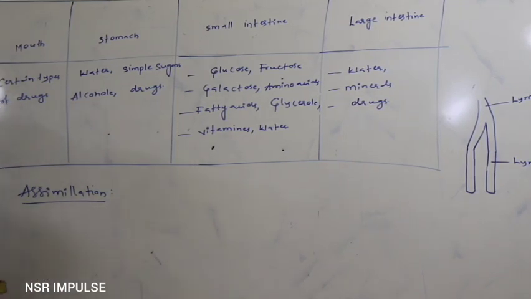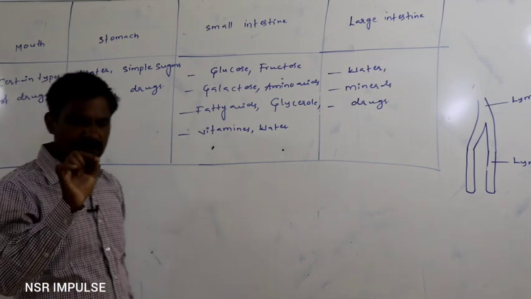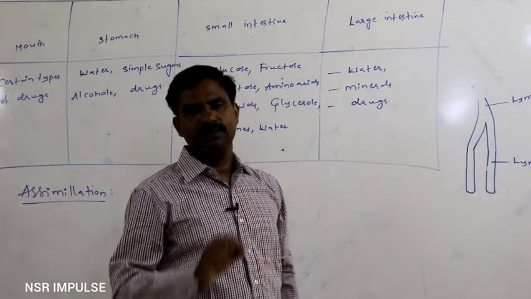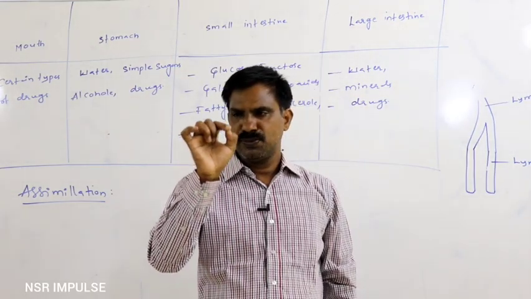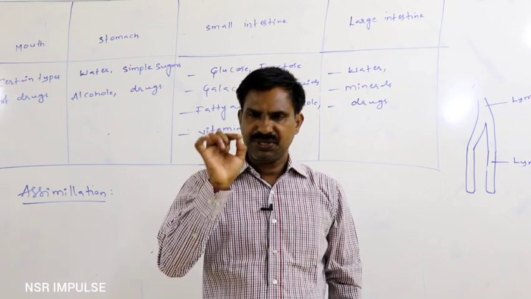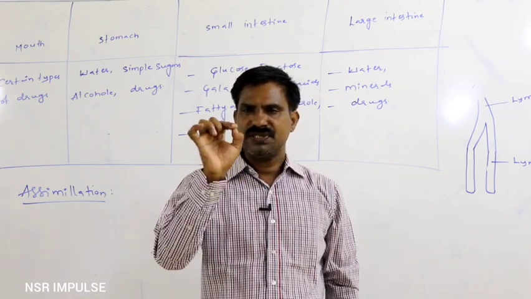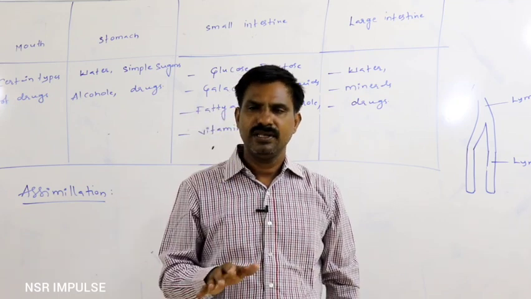What is the meaning of assimilation? It means that after completing the digestion, digested food materials are absorbed into the blood. Through the bloodstream, the digested food material is transported to the various parts of the body.